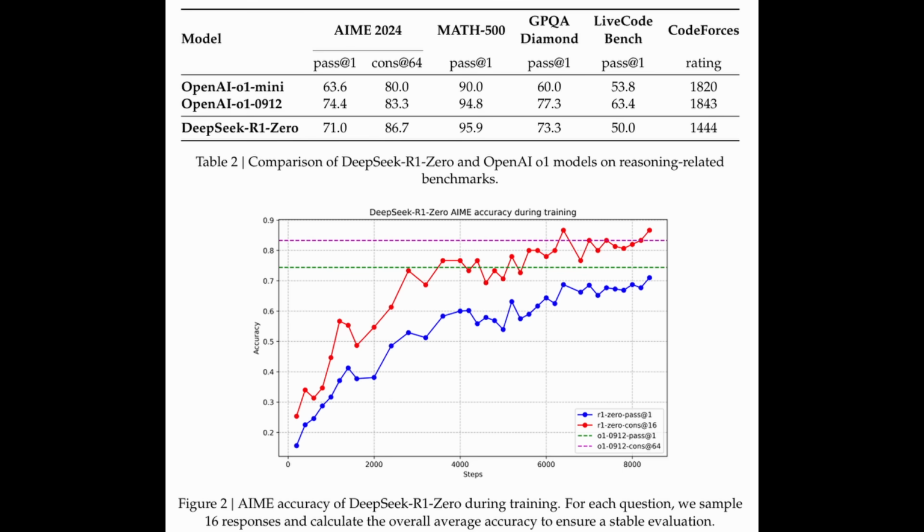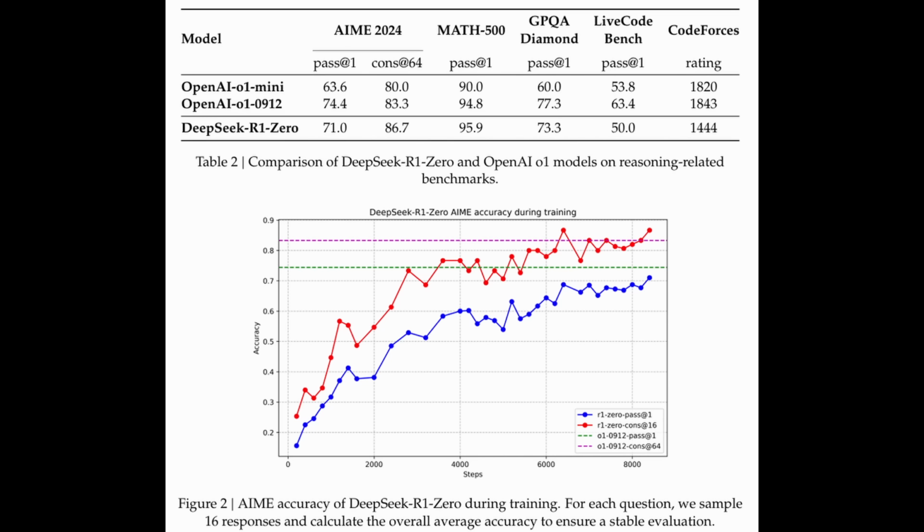And if we go to the paper and look at this graph, we can see how DeepSeek R1 improves how accurately it can answer questions if we train it over time. Using reinforcement learning, instead of telling the model what a correct answer is to a question, since that kind of data is pretty expensive to obtain, we instead let it figure out on its own while measuring how accurate the model is. You can see while OpenAI's O1 model is static, DeepSeek R1 eventually outperforms OpenAI's O1 model. And if we let it train for even longer, it looks like it's going to perform even more and get closer to 90 or even 100% accuracy if we kept training it.